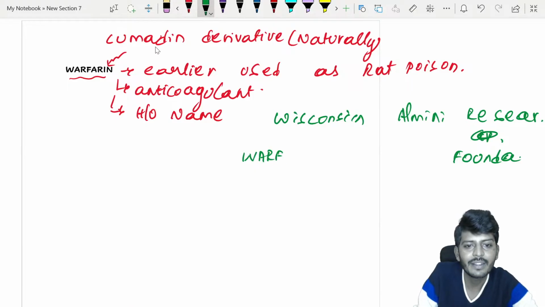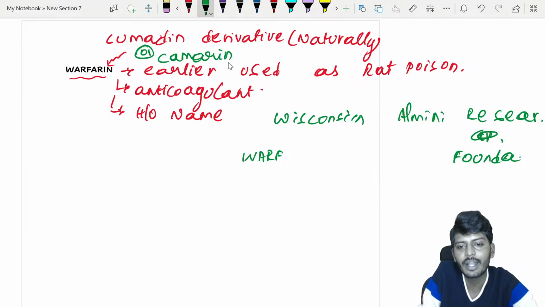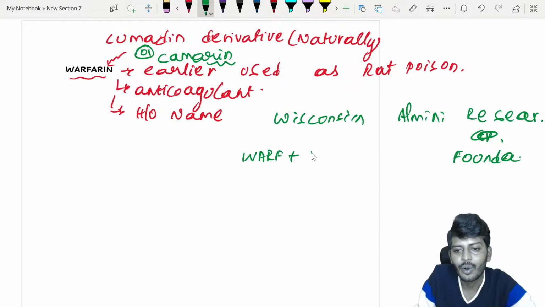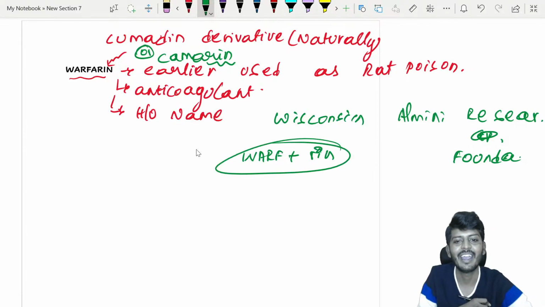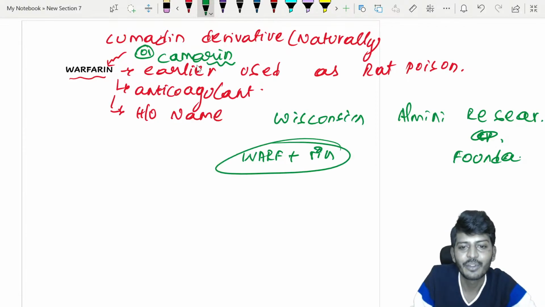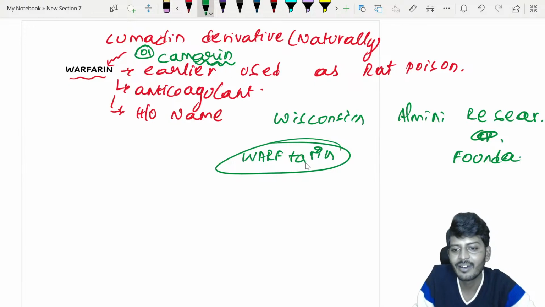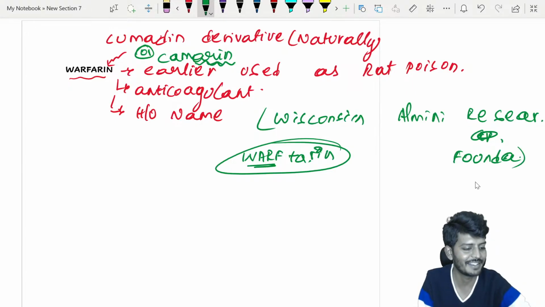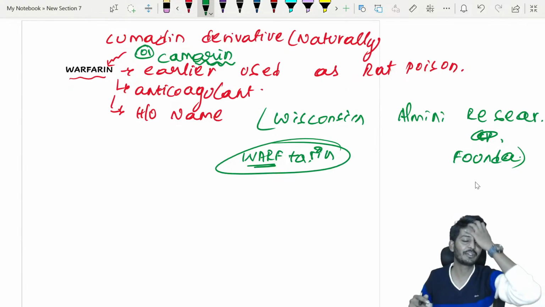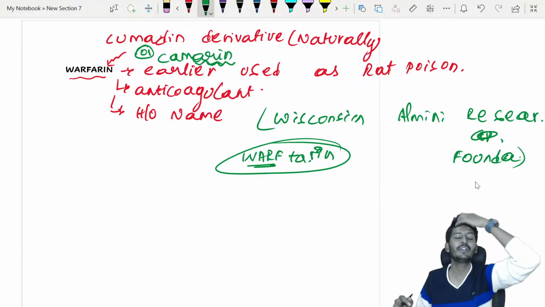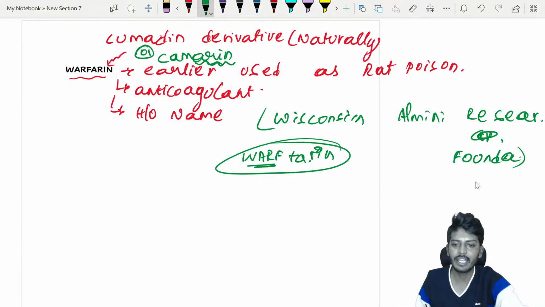Coumadin, which can also be known as coumarin, became warfarin. And WARF is responsible for what? Wisconsin Alumni Research Foundation. That name was given to it. What is the name given to this? Warfarin. It is an anticoagulant.